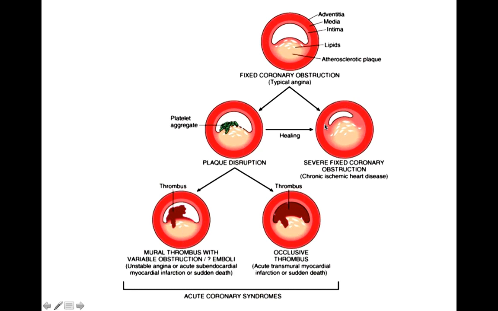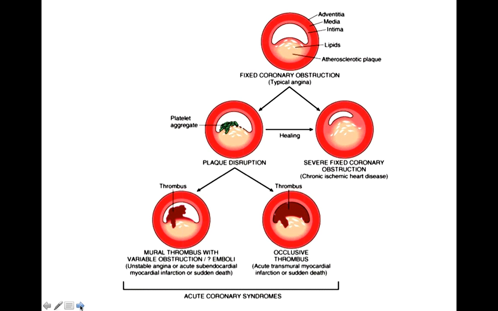Earlier there was just a fixed blockage, and that was chronic stable angina. Now the plaque has ruptured and there is partial or complete blockage, and the patient is having acute coronary syndrome. It includes three things: because of partial blockage we have unstable angina or non-ST segment elevation MI, and because of full blockage there is ST segment elevation MI. These three come under acute coronary syndrome.